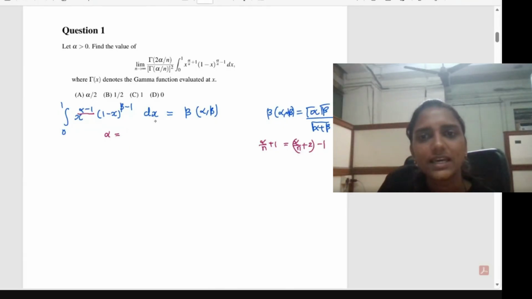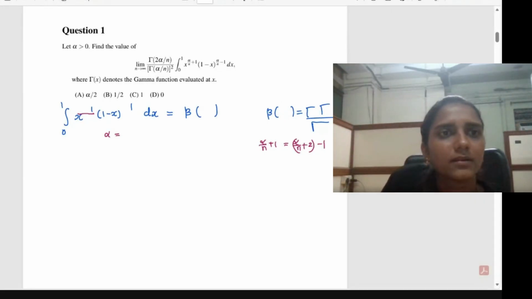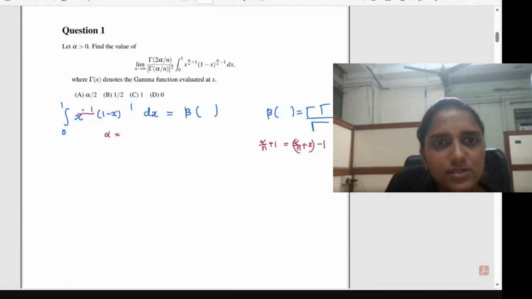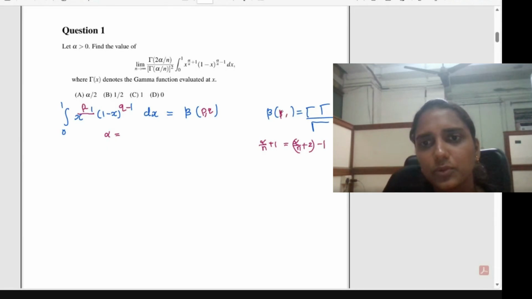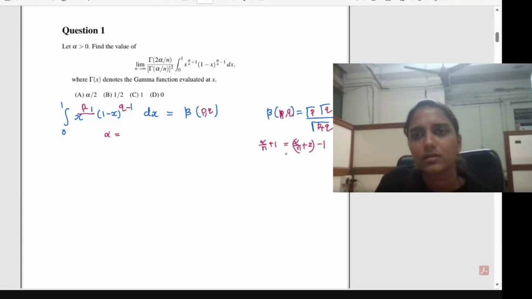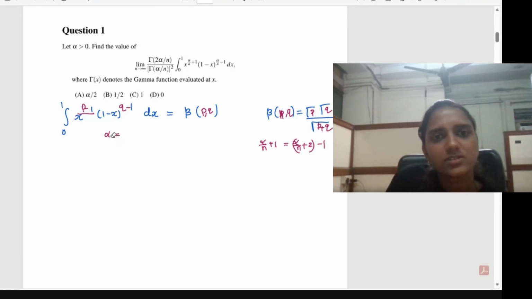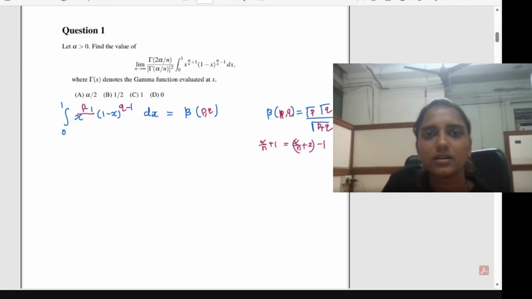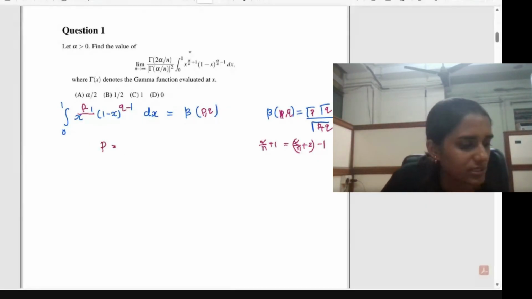Okay, so let me just change this alpha and beta to p and q, otherwise we may get some confusion. So I am writing this as x raised to p minus 1, 1 minus x raised to q minus 1. Then this is beta of p, q. Then beta p q is defined as gamma p gamma q divided by gamma p plus q. So what will be the value of p here? We have to find the values of p and q from this relation. What will be the value of p here for this problem?